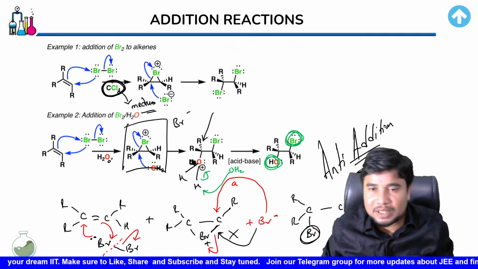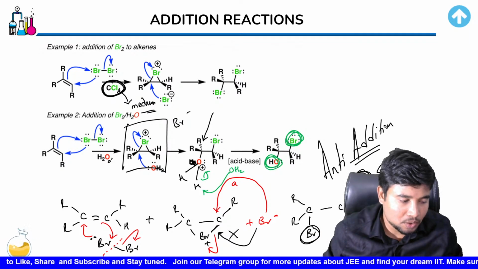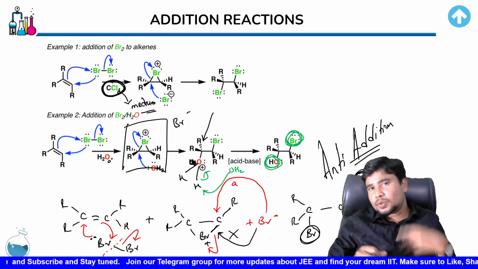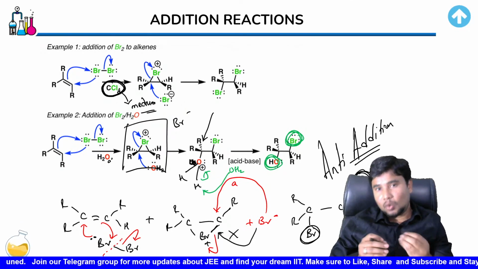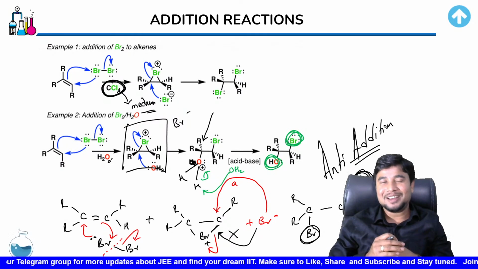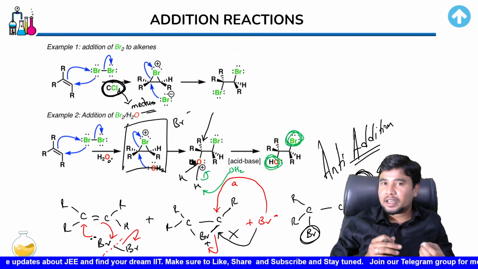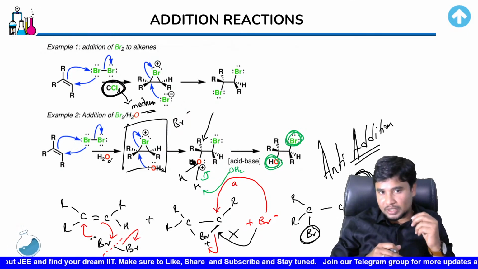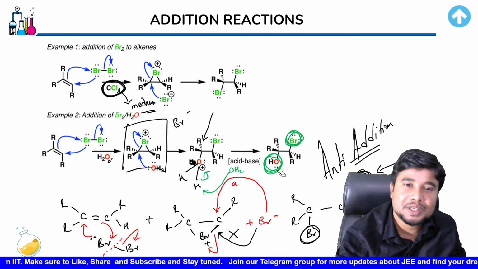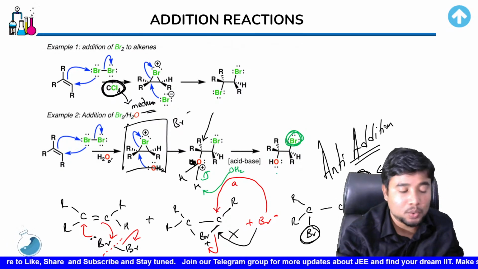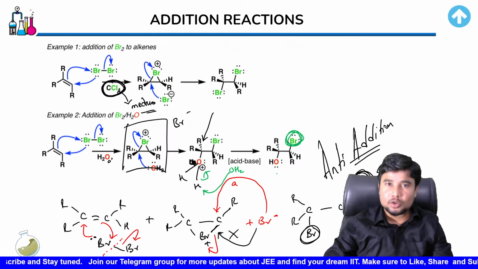So that point is to be kept in your mind while you're trying to attend or write a solution to this type of question. Also remember one thing, if in case you do the reaction in a medium like water, OH would take up the place of one of the bromines. But sir, if we don't take water, what if we take, let's say, ammonia? Then what would happen? Then guys, instead of this OH, you would just have an NH2 group over here. That is the only difference that you would be observing. So this thing is what you would need to remember and you would need to be using.